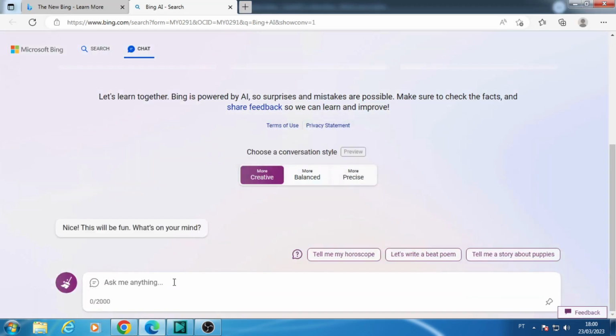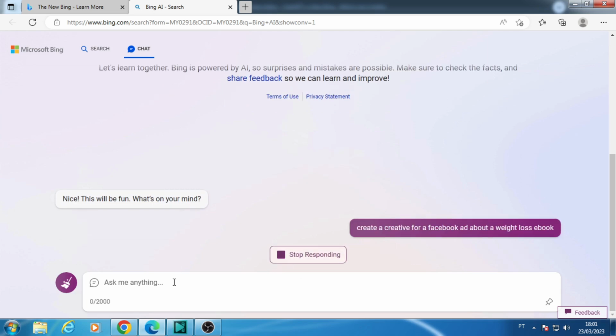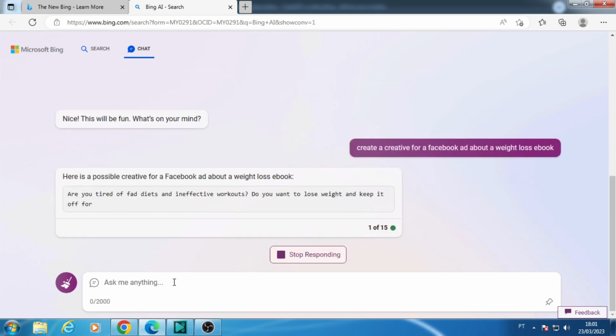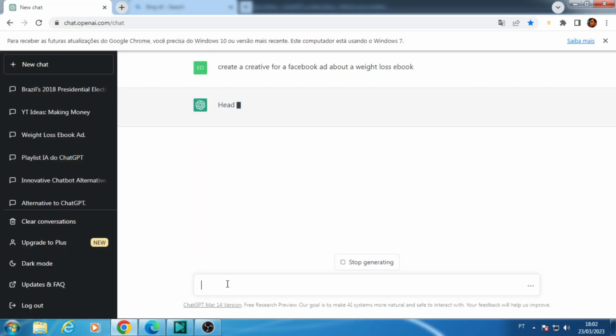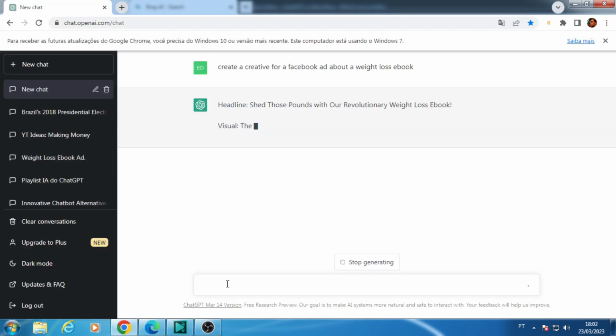Let's try again, now asking for a creative to advertise a weight loss product on Facebook. I'll put Bing in the most creative mode to test this option. Both were able to create the creative for our ebook. Bing made a slightly longer creative while ChatGPT made a creative separating headline, visual, body copy, and call to action. I believe we had a new tie here.